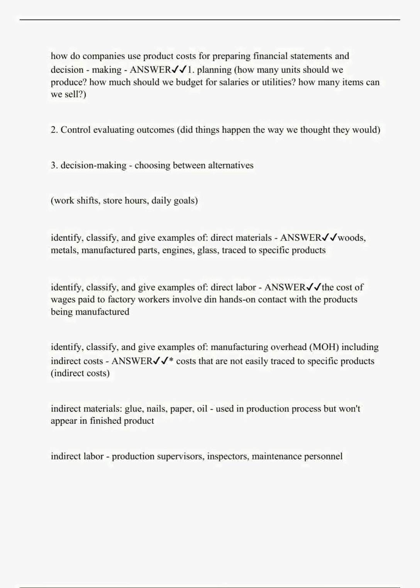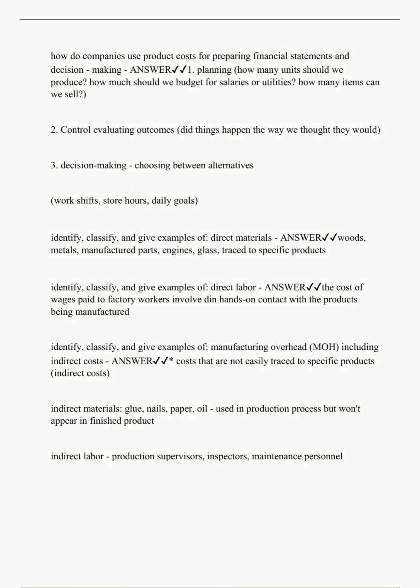Identify, classify, and give examples of manufacturing overhead, MOH, including indirect costs. Answer: costs that are not easily traced to specific products. Indirect materials: glue, nails, paper, oil, used in the production process but won't appear in the finished product.